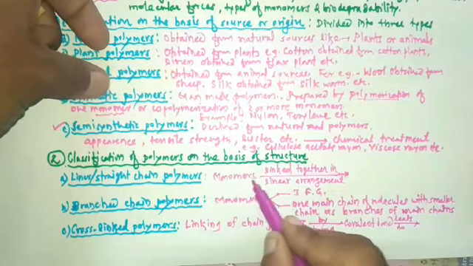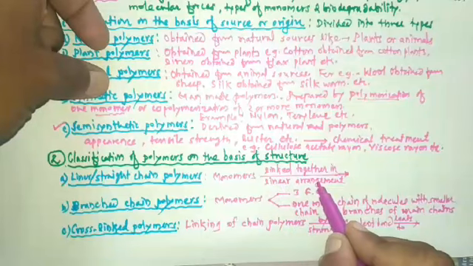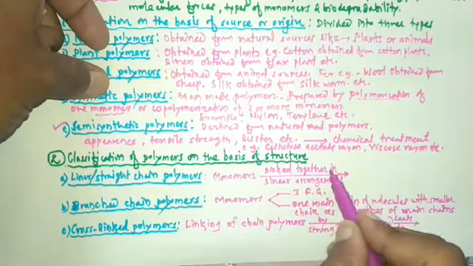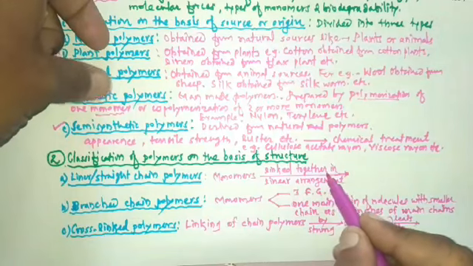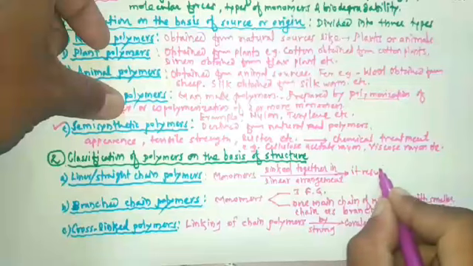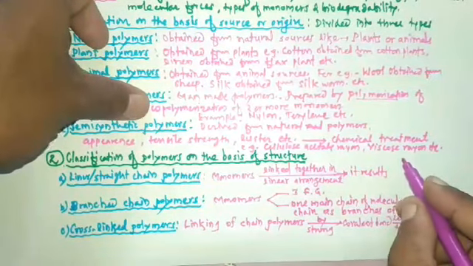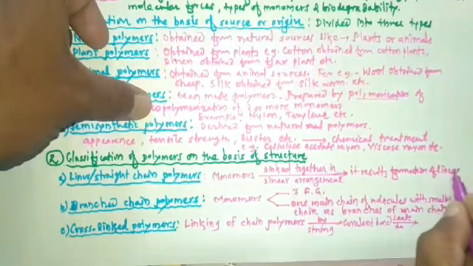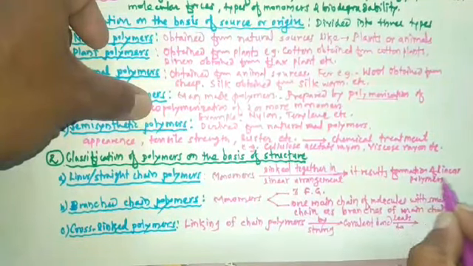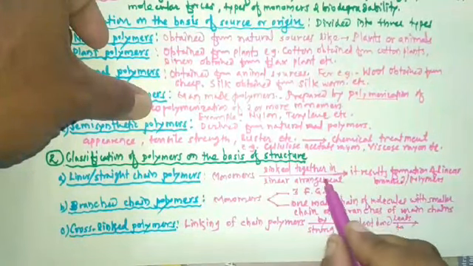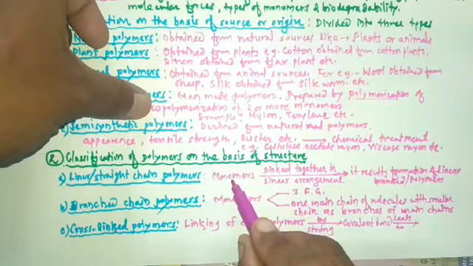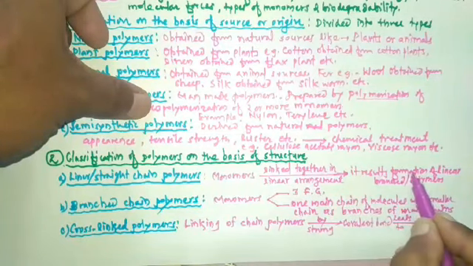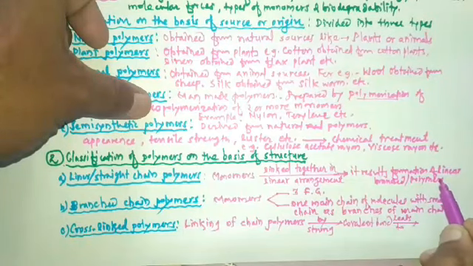When monomers are linked together in a linear arrangement, it results in the formation of linear or branched chain polymers. Listen once again. When monomers are linked together in a linear arrangement, it results in the formation of linear or branched chain polymers.